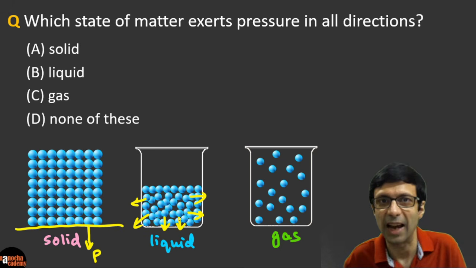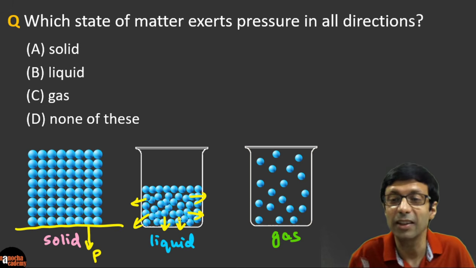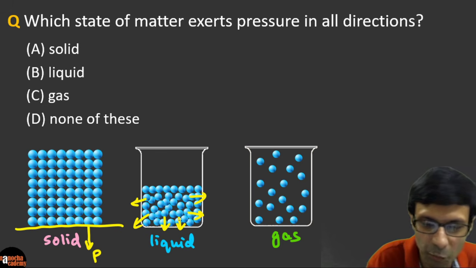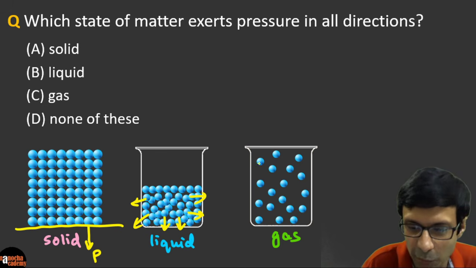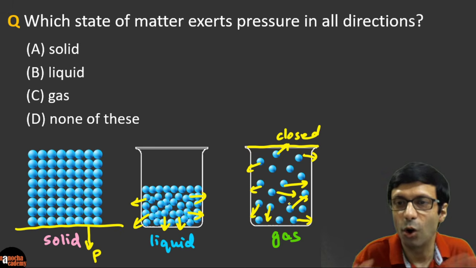Now let's come to the gas. In gas, the molecules are going crazy. They are moving randomly all around, right? The gas particles have the highest kinetic energy and they're moving in all directions in a random motion. If this is a closed container, the particles will be hitting in all the directions.